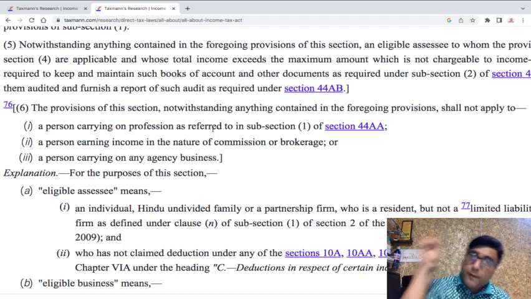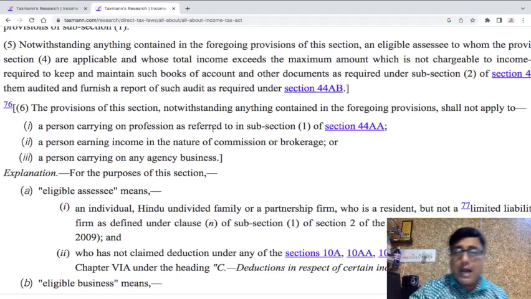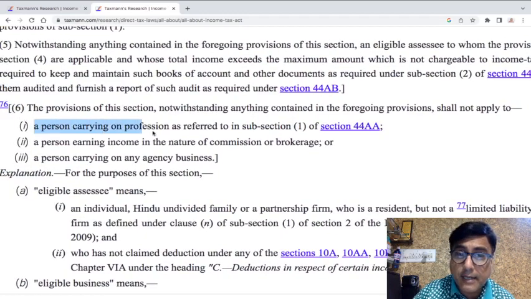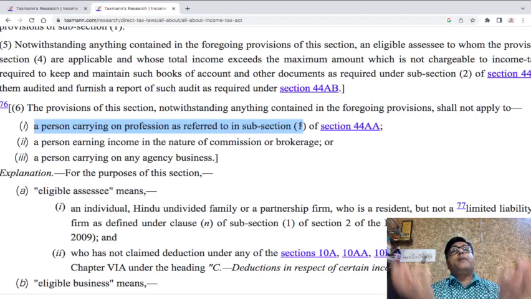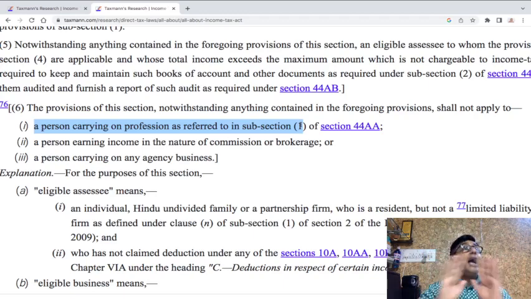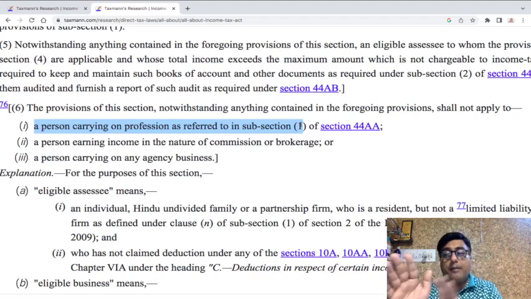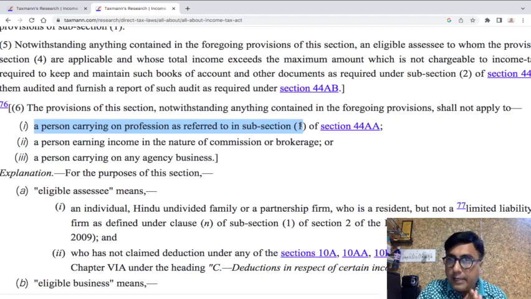And so far as the F&O activities are concerned, वो भी 44AD में फॉल नहीं कर पाएंगी, क्योंकि लिखा हुआ है: notwithstanding the provisions of this section, notwithstanding anything contained in the foregoing provision, shall not apply to a person carrying on profession referred to. मतलब अगर आप 44AA1 वाला प्रोफेशन कर रहे हैं तो आपको 44AD अप्लाई नहीं होगा। ऐसा नहीं है कि उस प्रोफेशन के लिए नहीं होगा, 44AD आपको पूरा का पूरा अप्लाई नहीं होगा अगर आप 44AA सबसेक्शन 1 वाला प्रोफेशन कर रहे हैं।